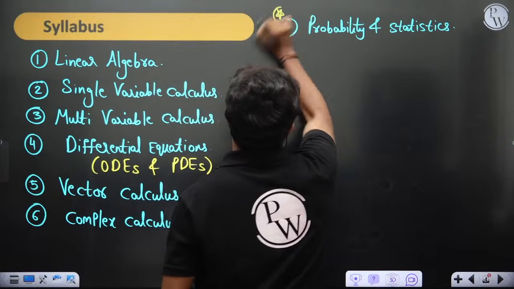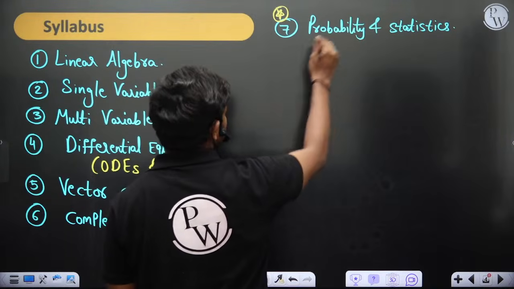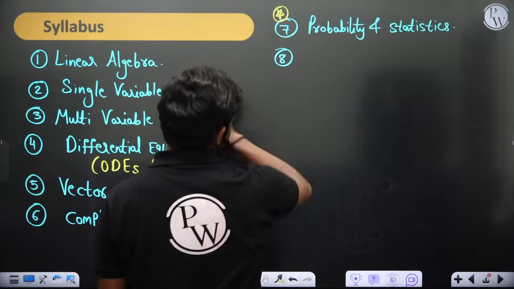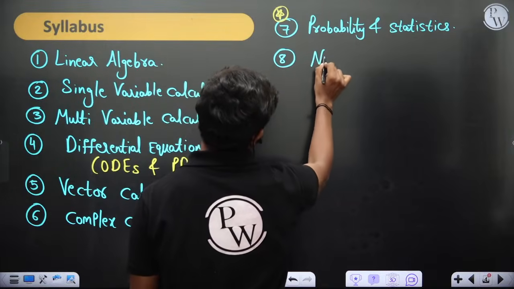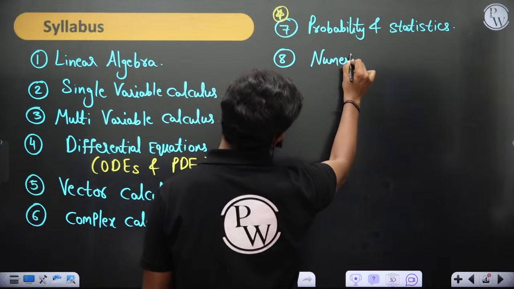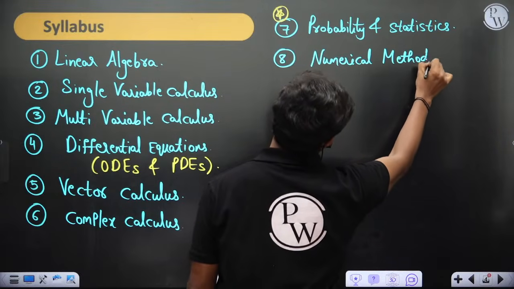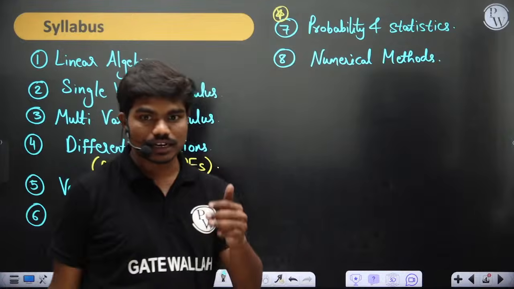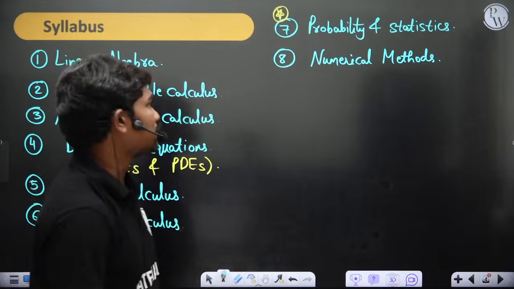So I would like to put some more importance on that, because ultimately every data science needs stats. Once probability and statistics is done, we come to the most powerful chapter, numerical methods. Why I'm calling it more powerful, I'll give you. At the introduction of each and every chapter, we'll see the applications of that particular chapter, and we'll have numerical methods as one of the most powerful chapters, of course.